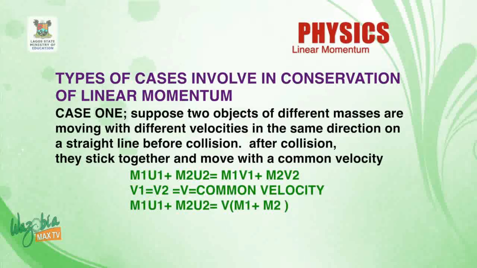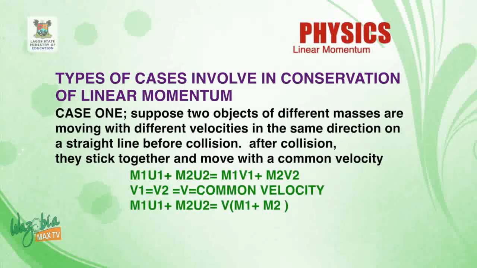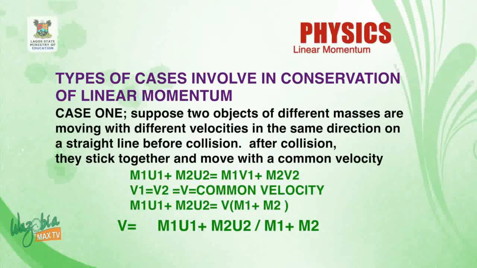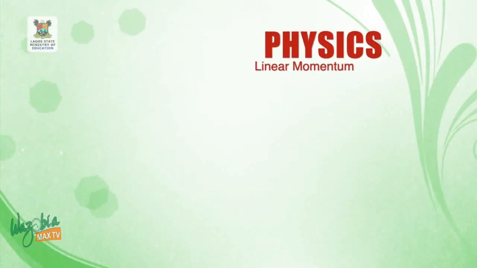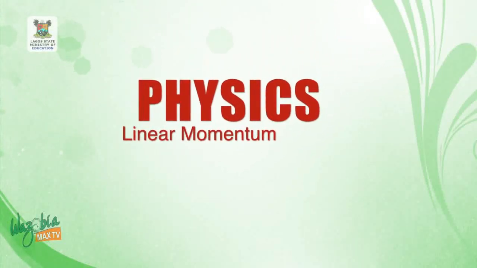Because both of them are moving with a common velocity after collision, v1 is equal to v2. So we can make v1 equal to v2 as a common velocity. So we now say that v is equal to m1 u1 plus m2 u2 all over m1 plus m2. That's the first formula for the first case of conservation of linear momentum. I will continue in the next segment. Please, let's hold on for the next segment.